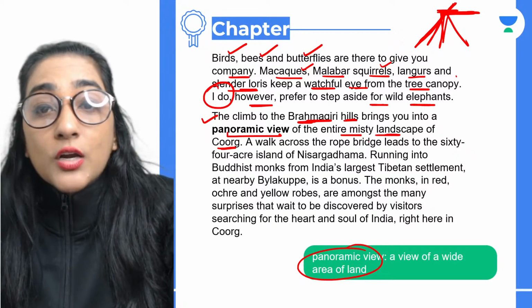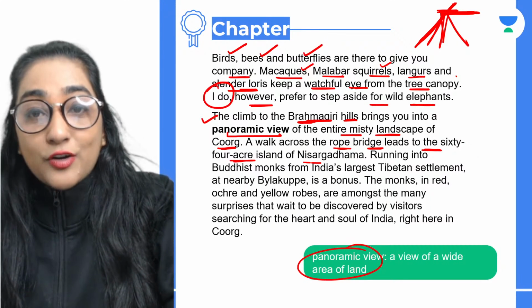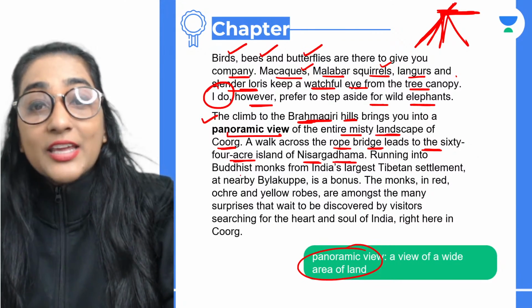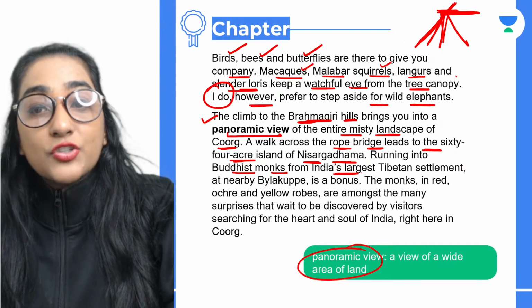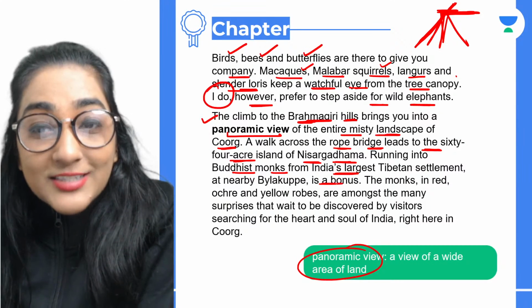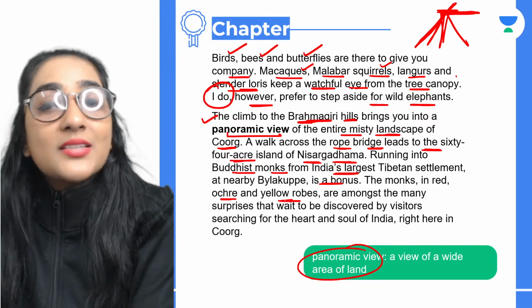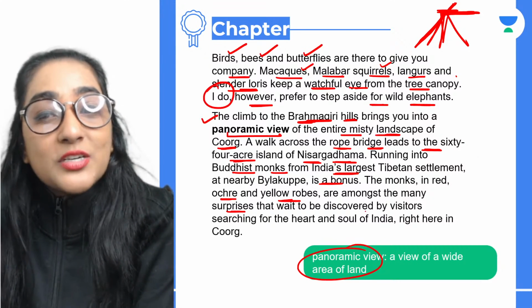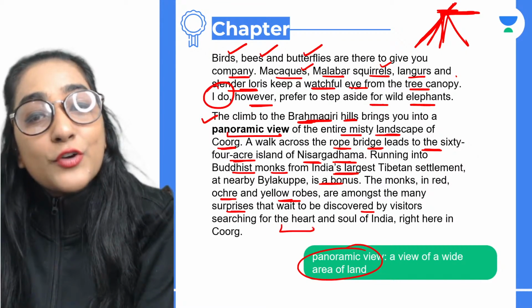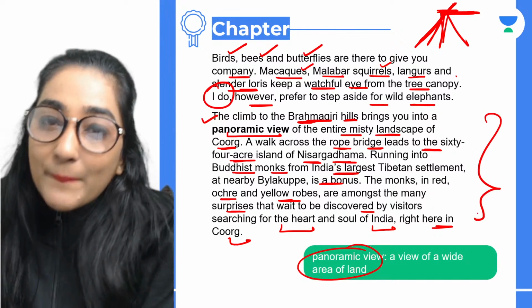A walk across the rope bridges leads to the 64-acre land of Nisargadhama, running into the Buddhist monks from India's largest Tibetan settlement at nearby Baila Kuppe is a bonus. The monks in red ochre and yellow robes are amongst the many surprises that wait to be discovered by visitors searching for the heart and soul of India right here in Coorg. So it describes it so amazingly.